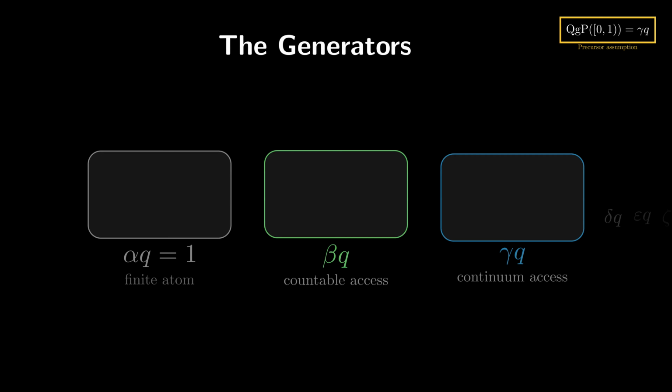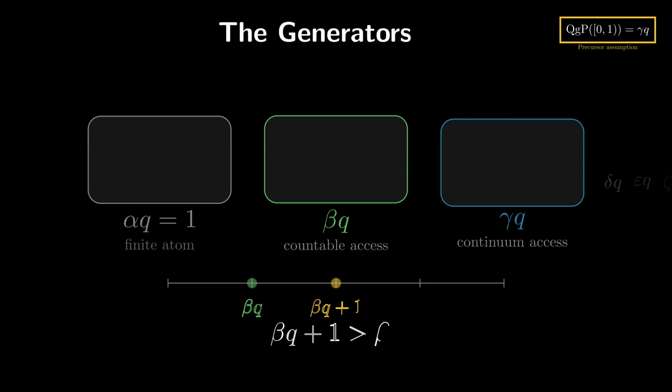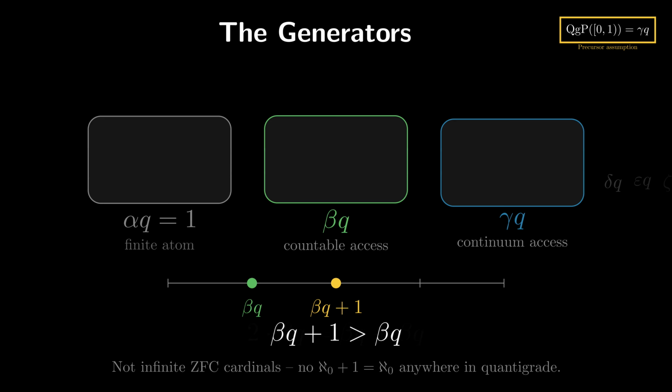Alpha qua, beta qua, and gamma qua. And an infinite cascade beyond those, though we won't be dealing with them much. Now, especially for people that know their way around cardinal arithmetic, these are not infinite ZFC cardinals. They are numbers. Beta qua plus 1 is larger than beta qua. 2 times beta qua is larger than beta qua. Beta qua plus 1 equaling beta qua is never going to be a thing in the way that aleph naught plus 1 equals aleph naught is a thing. Let's build the quantigrade numbers.